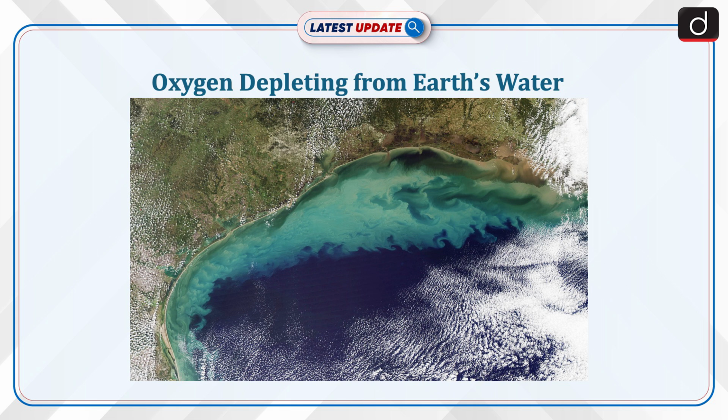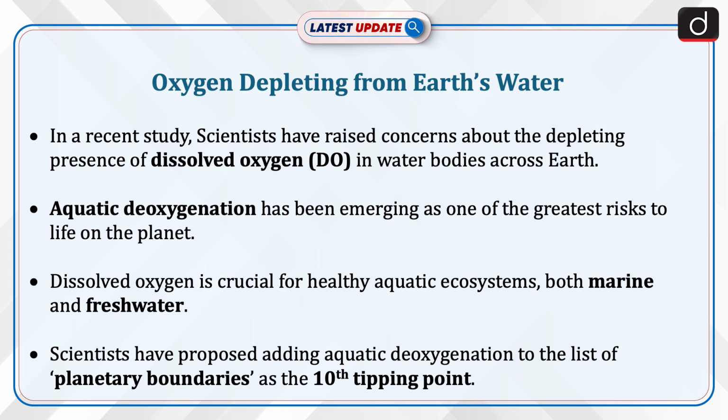The topic of discussion is oxygen depleting from Earth's water. In a recent study, scientists have raised concerns about the depleting presence of dissolved oxygen in water bodies across Earth. Aquatic deoxygenation has been emerging as one of the greatest risks to life on the planet. Dissolved oxygen is crucial for healthy aquatic ecosystems, both marine and freshwater. Scientists have proposed adding aquatic deoxygenation to the list of planetary boundaries as the 10th tipping point.